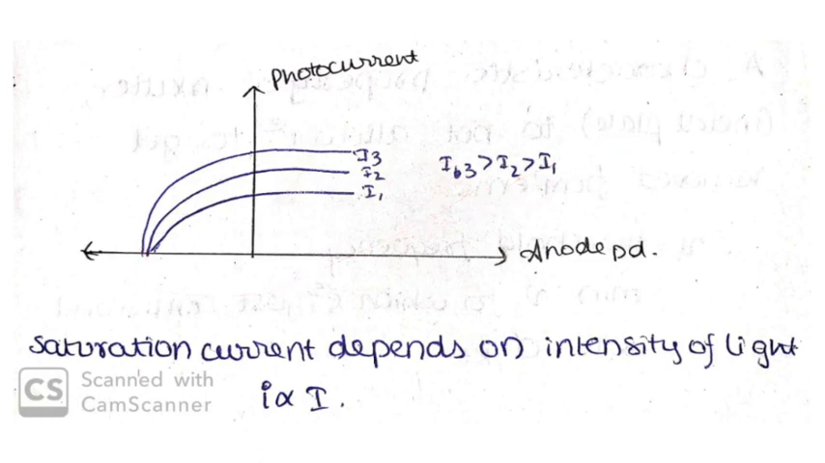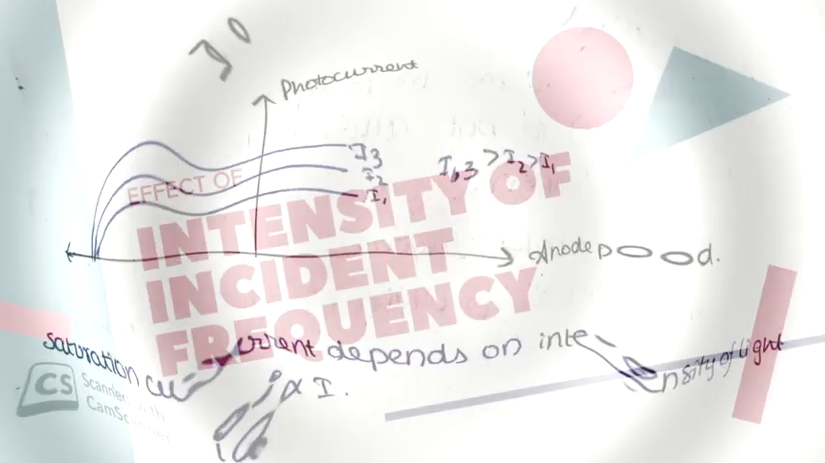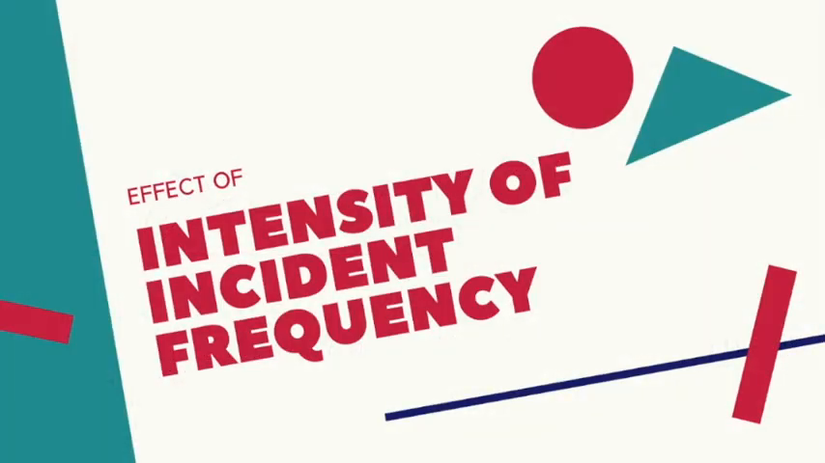But at V naught, the stopping potential, the electron is just prevented from reaching the anode, and it has nothing to do with the intensity of light. Hence, the V naught or stopping potential is independent of the intensity of the incident light. Effect of frequency of incident radiation.